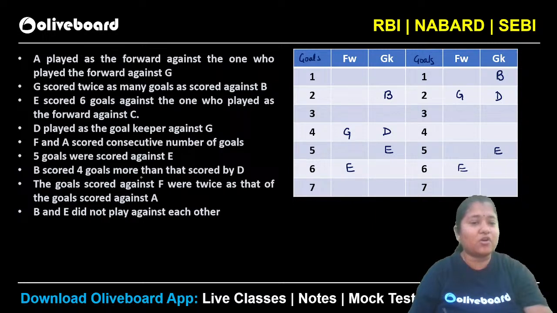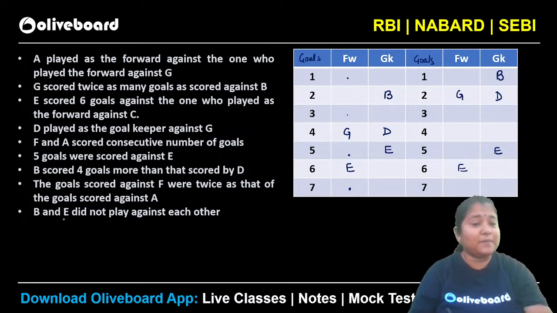B scored 4 goals more than that scored by D. So you can see B has to be D plus 4. Isn't it? B has to be D plus 4. So in the first case, you can see B is equal to D plus 4. That is 7, 3. That's a possibility. Let's say B is here. Then your D can be here.